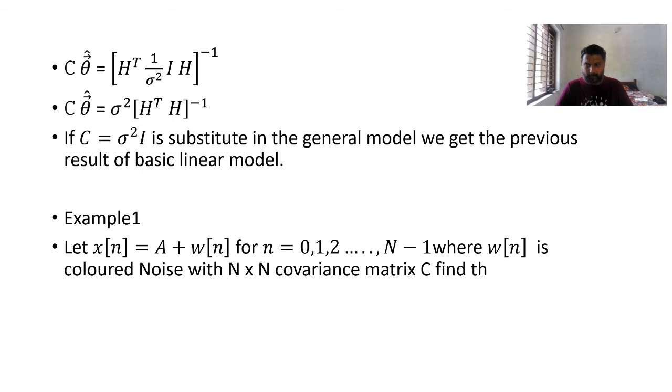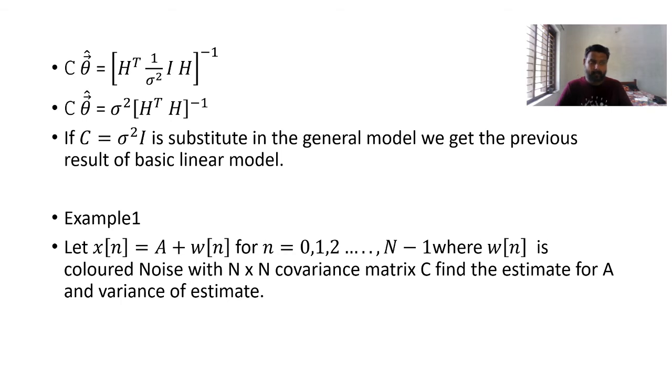Find the estimate for A and the variance of the estimate. In the previous case we were given white noise, where w of n is white noise. Here w of n is colored noise. Keep in mind, the observation will be somewhat similar to the general model, but one word has changed. In the previous case it was noted as white noise; here it is colored noise. From this you have to go with the extension of the linear model approach.